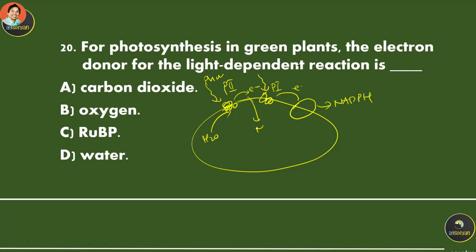And then hydrogen ions or protons will enter into the lumen of the thylakoid. So what is needed as a donor for electrons over here? Water. Okay, so the photon will convert this water into electrons. So water is used as a donor for the electron.